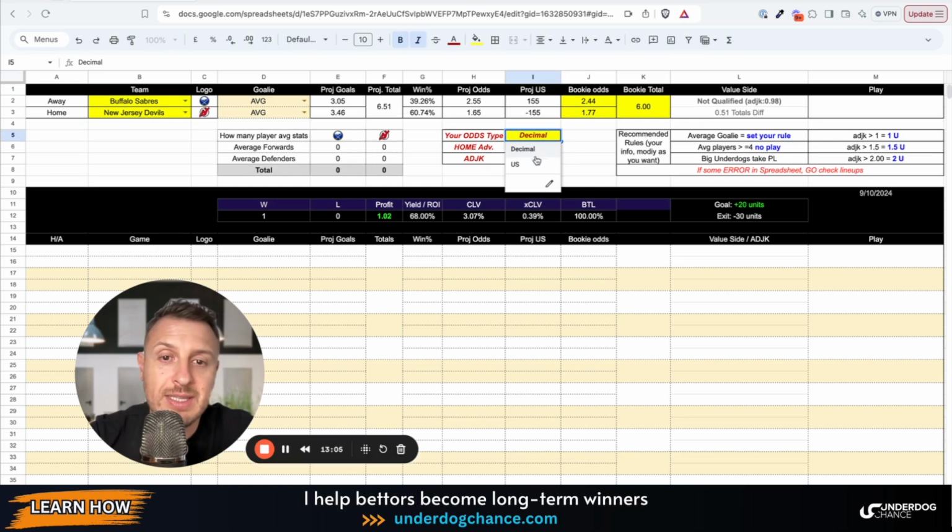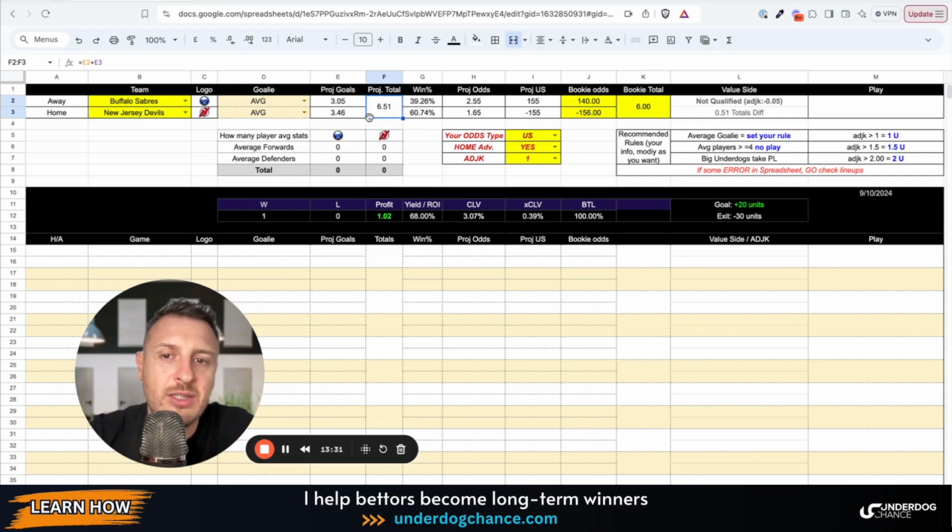But if you select American odds, then you will say, okay, this is like, I don't know, plus 140 and minus 156, for example. Okay. And in this case, you simply use American odds, and the betting model will show you if this is a qualified bet or not. Okay, and here you also put the totals. Okay, the totals is calculated as the difference, so you simply need to check.